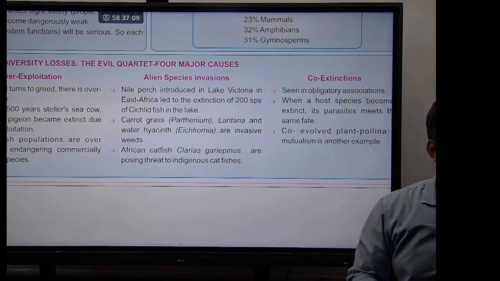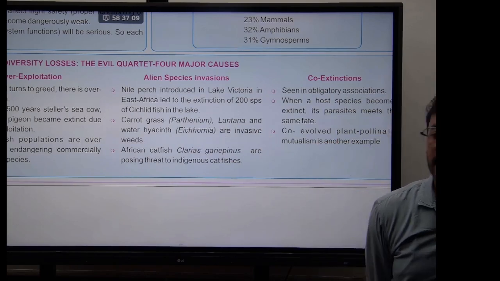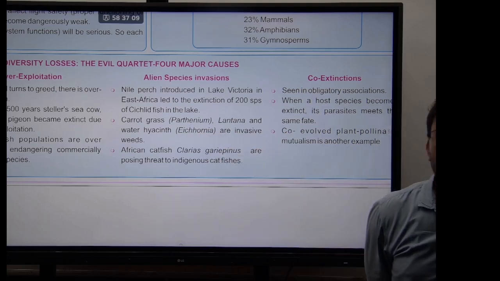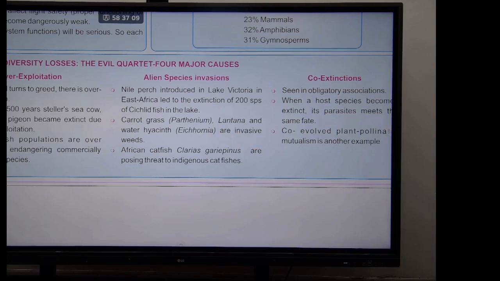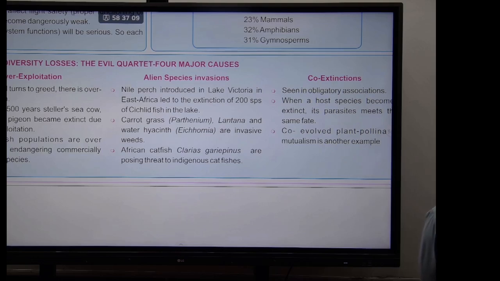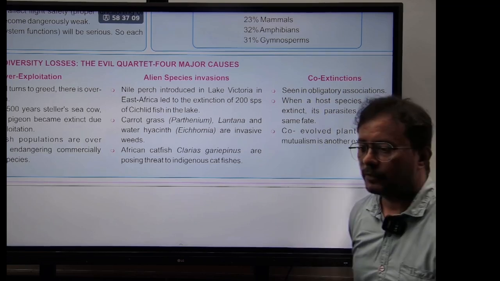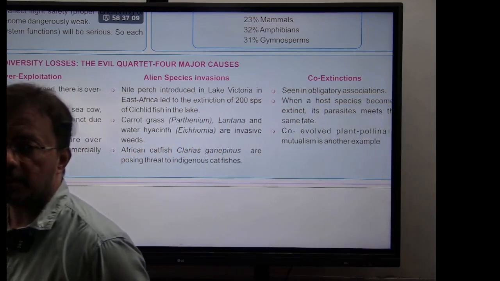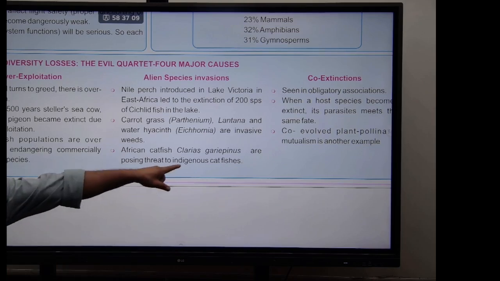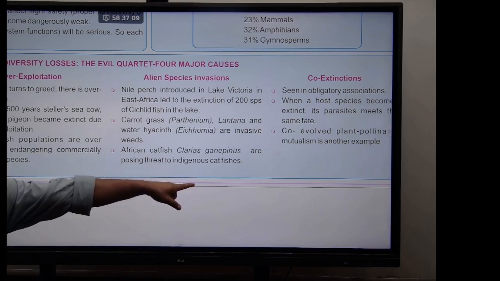Some alien plant species are Carrot grass (Parthenium), Lantana and Water hyacinth (Eichhornia), which are invasive species. And in India, the African catfish, Clarias gariepinus, was introduced in Indian lakes to increase the yield, but it actually became a threat to the local catfishes.